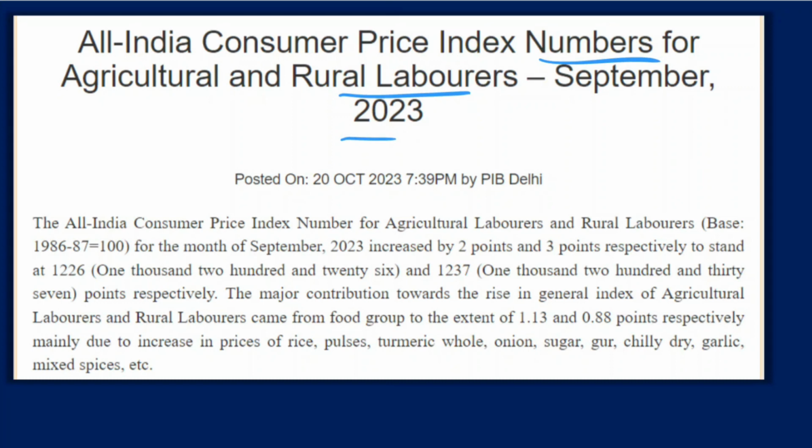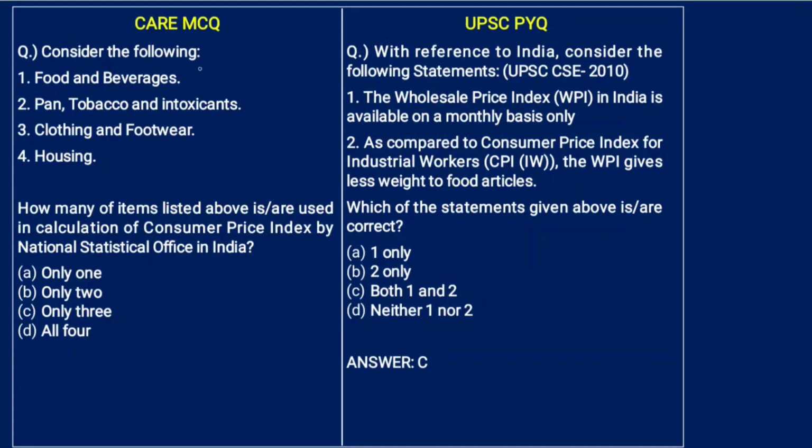Now, let us look into the MCQ. Consider the following: food and beverages, pan, tobacco and intoxicants, clothing and footwear, housing. How many of the items listed above are used in calculation of consumer price index by National Statistical Office in India? Yes, all 4.